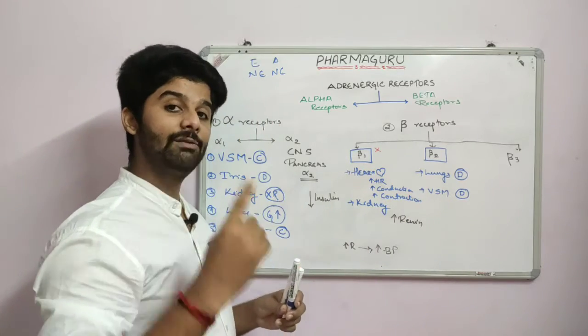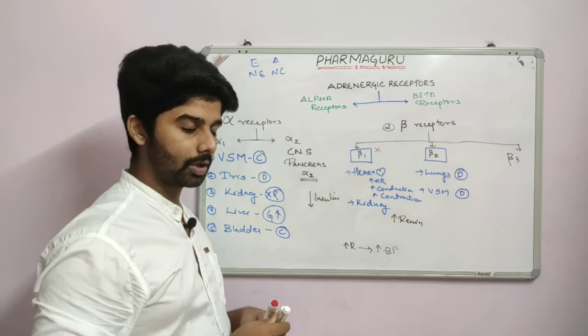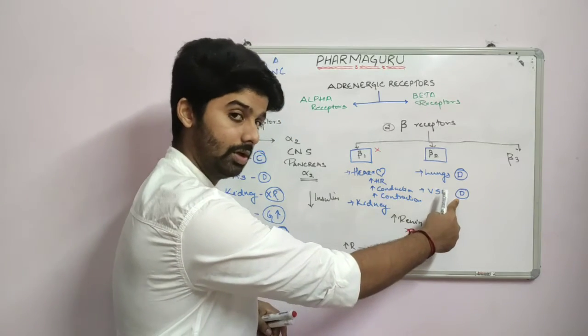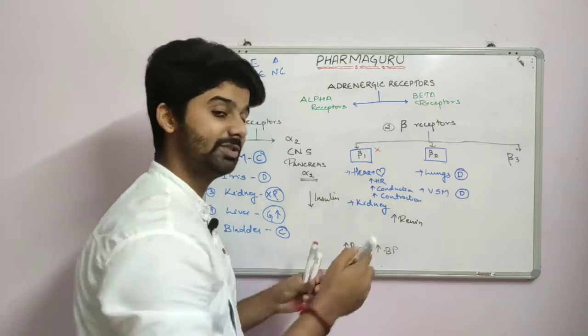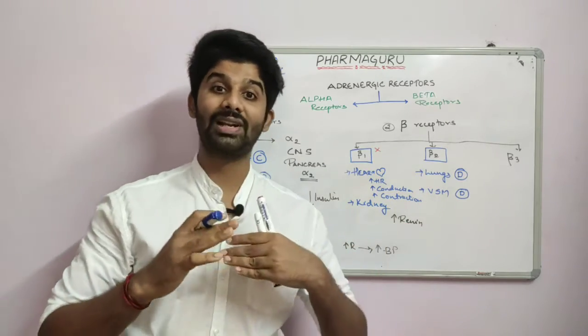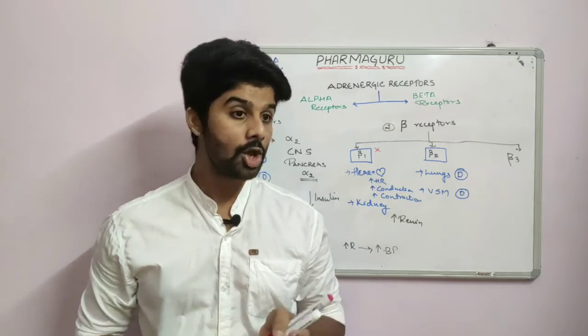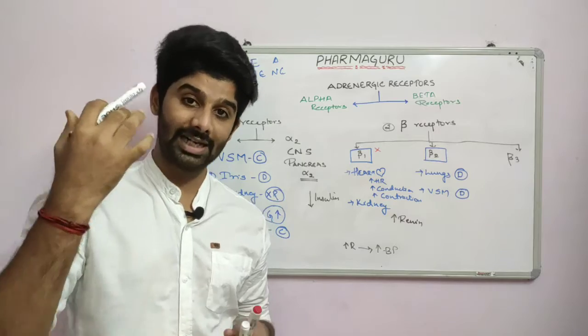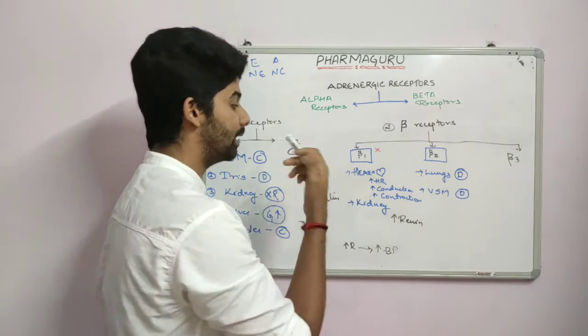What if I give a beta 2 blocker? If I give a beta 2 blocker, this dilation will not occur. So the vascular smooth muscles will constrict, increasing blood pressure. So if you want to raise the blood pressure of a patient, you will give a beta 2 blocker. If you want to reduce the blood pressure of a patient, you will give a beta 1 blocker.